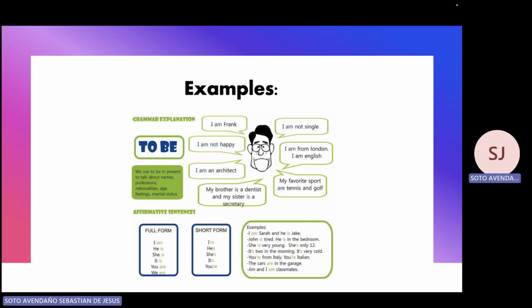Now for the examples. So we have here some phrases where you can see that we use the verb to be. You might be also asking, when do we use the verb to be? Well, we use the verb to be in present to talk about names, professions, nationalities, age, feelings, or marital statuses.